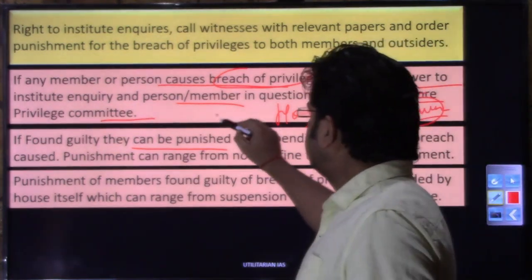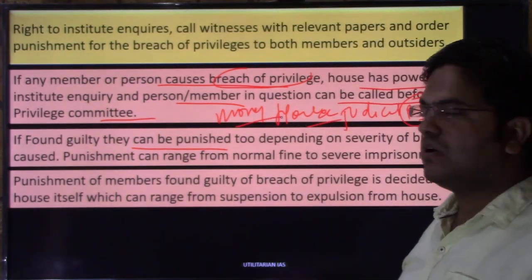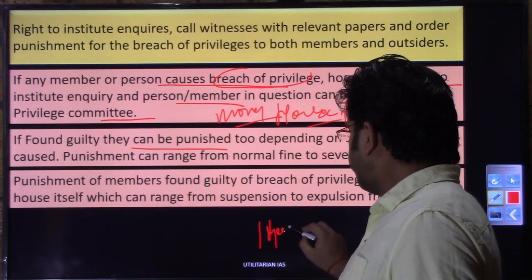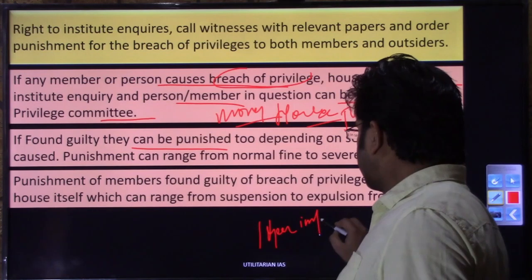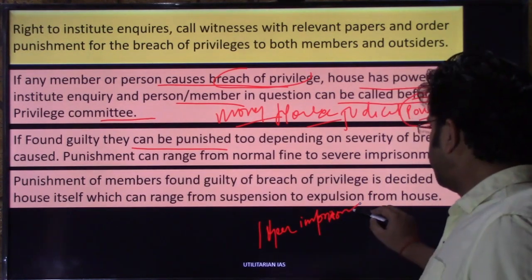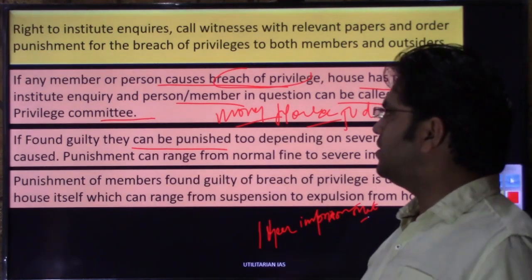Generally monetary punishment is given, but there have been cases where editors of the newspaper have been awarded up to 1 year of imprisonment. Can you imagine this? This is the height of judicial power that a house has been given under Article 105 and 194.